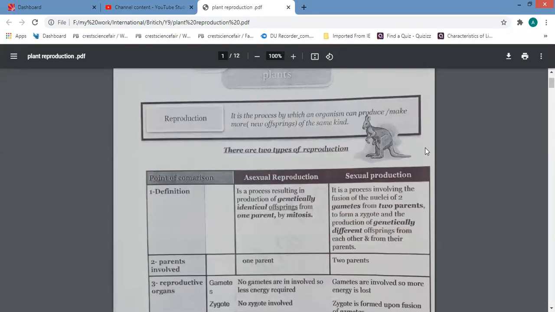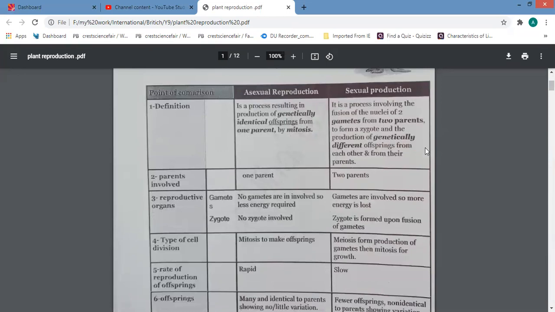And then we mentioned the types of reproduction. We have two types of reproduction according to different types of living organisms, whether they are unicellular or multicellular. These types are asexual reproduction and sexual reproduction.